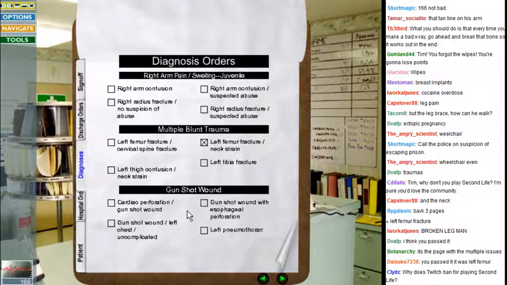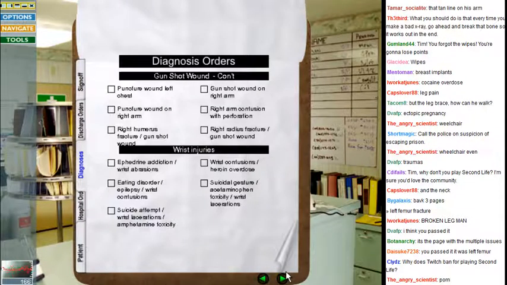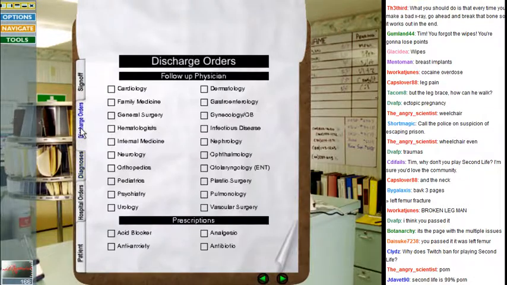Fracture. Oops. Why does Twitch ban you for playing Second Life? Because people pretty much use it to have virtual sex. And that's not good.